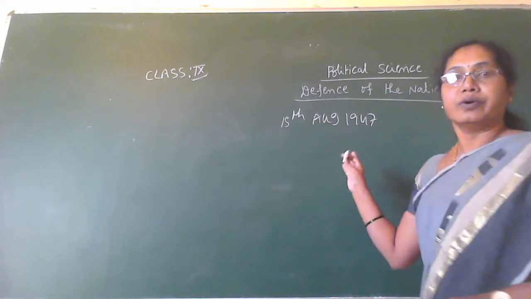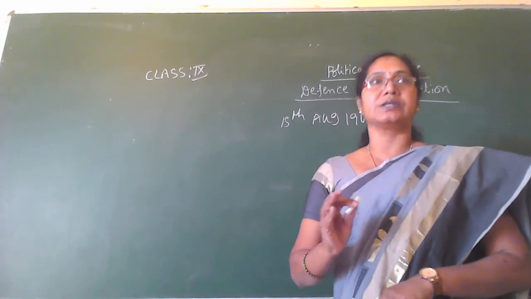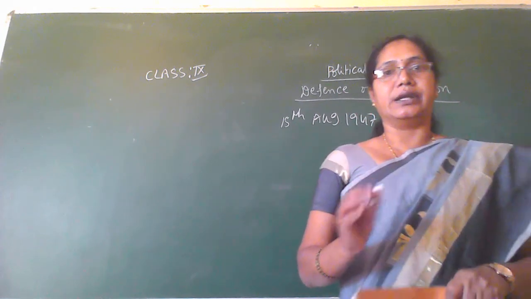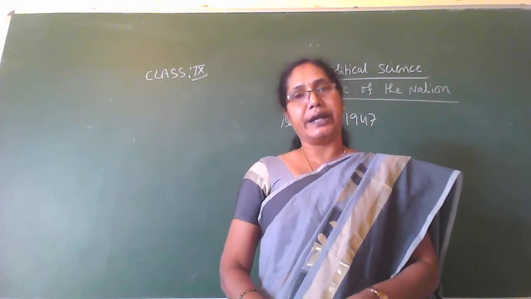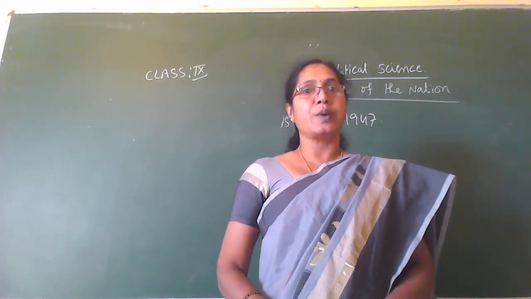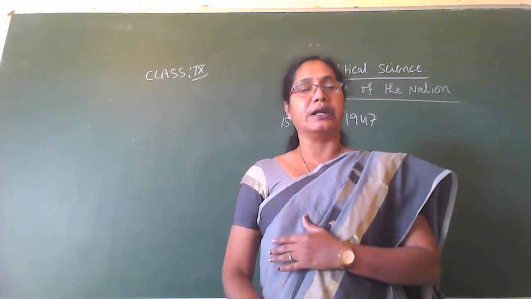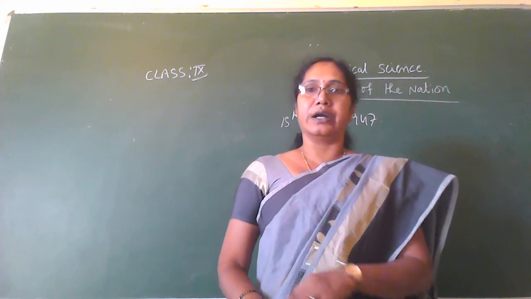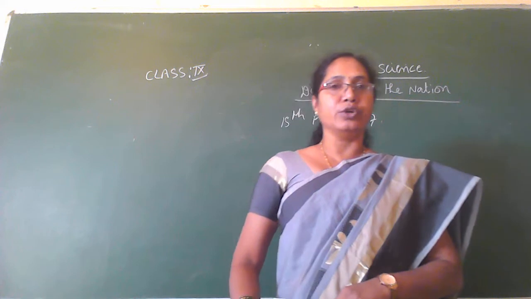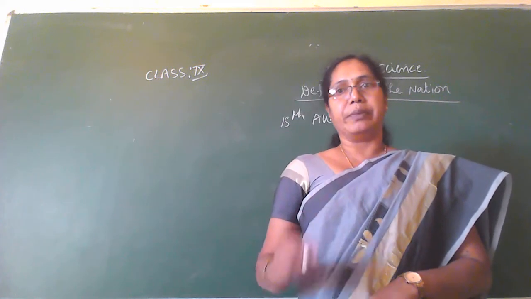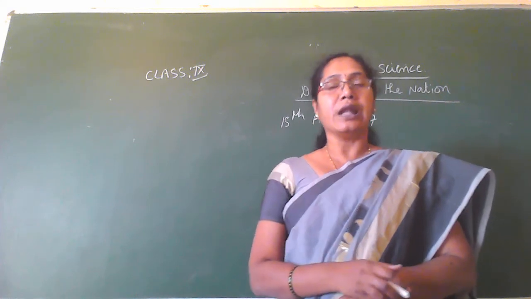How did we get the independence? Through many protests, sacrifice and struggles. That's why our main duty is to protect our country from external aggression. So what is our bounden duty? The main duty is to protect our nation from the external aggressor.